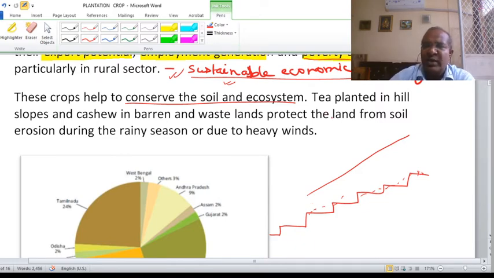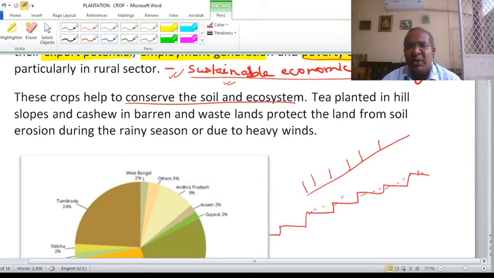Whereas in case of plantation crops, you can put the plantation crop, and there is no need to again loosen up the soil. Even grass can grow around the plantation crop, a small amount of weeds and other things, and the root system will hold it. So in slope areas, agriculture should not be the first choice.